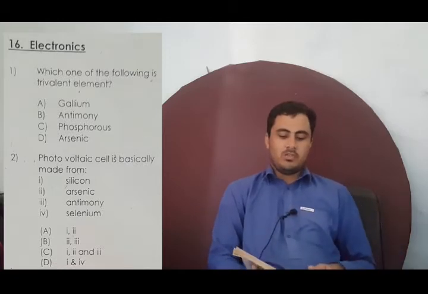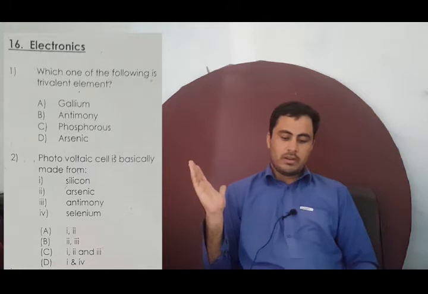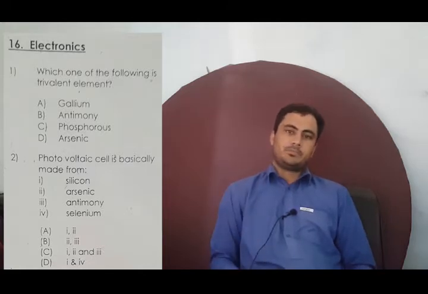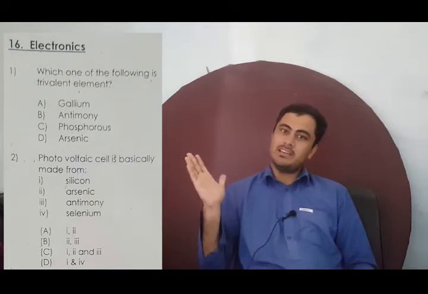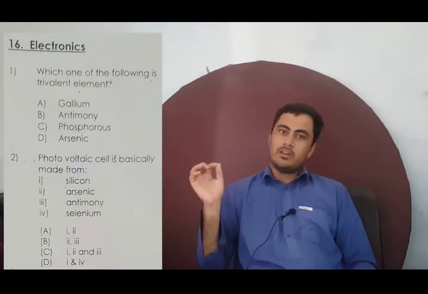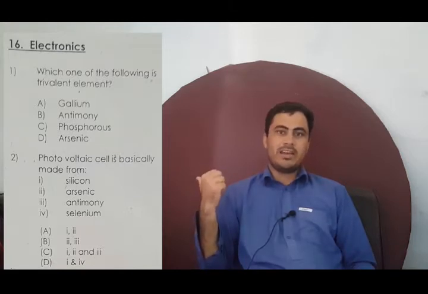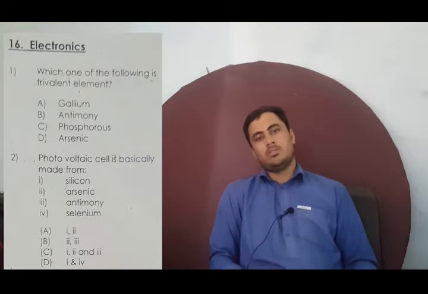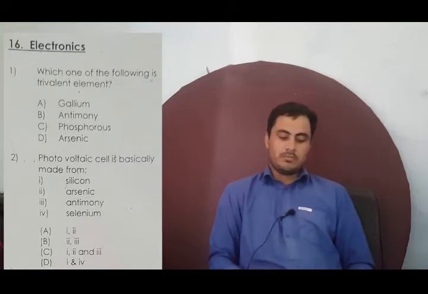In the first MCQ, it is stated: which one of the following is a trivalent element? You know very well that a trivalent element means a third group element. So in options A, B, C, D, the third group element is basically gallium. So it means that option A is the correct option. Now let's come towards the second one.